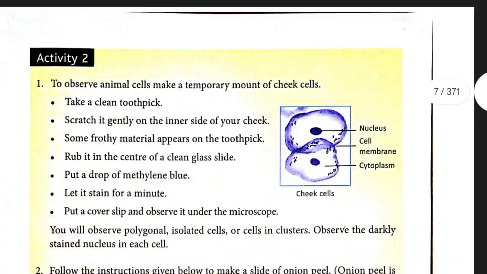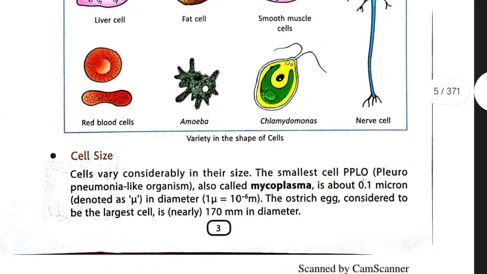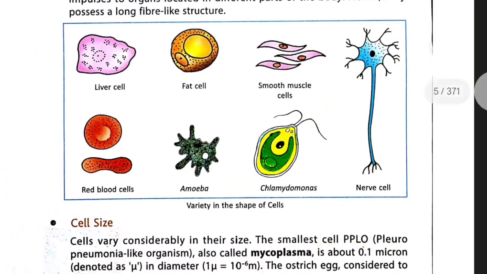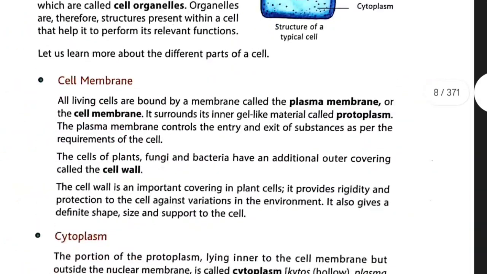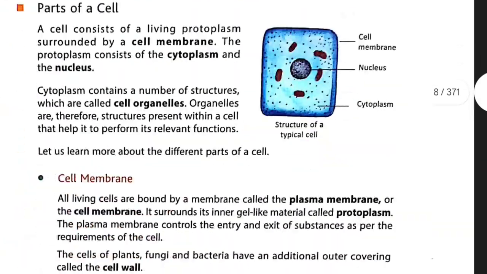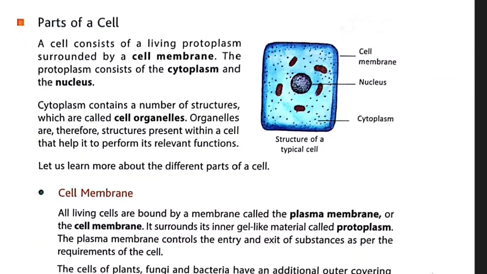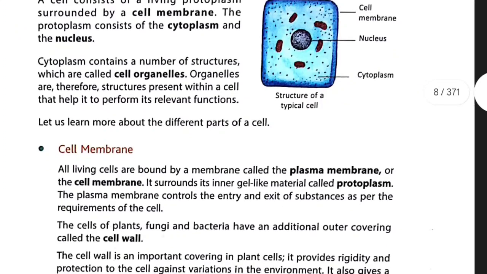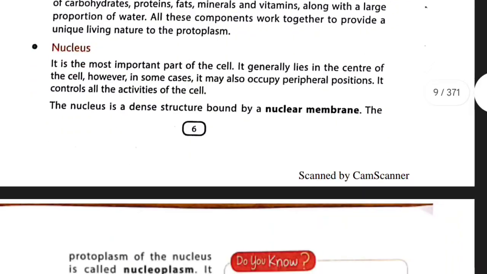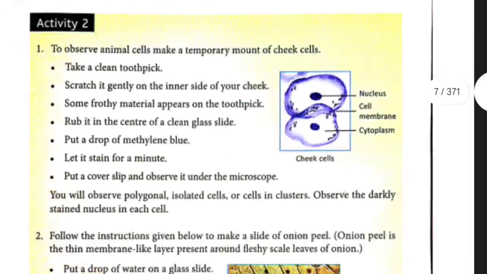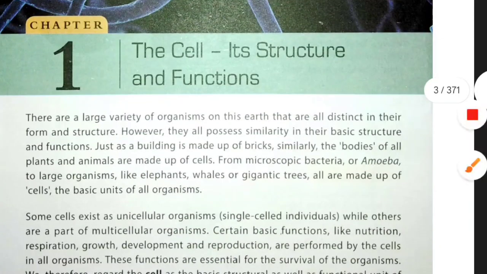Okay. So these are all about cell, its discovery, its number, shape, and size. So it is enough for today. Next class we'll discuss the parts of a cell, different constituents of a cell like cell membrane, cytoplasm, nucleus, and their functions. Okay.